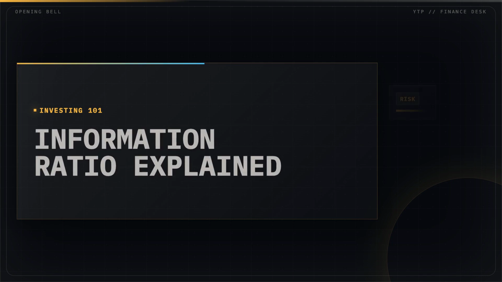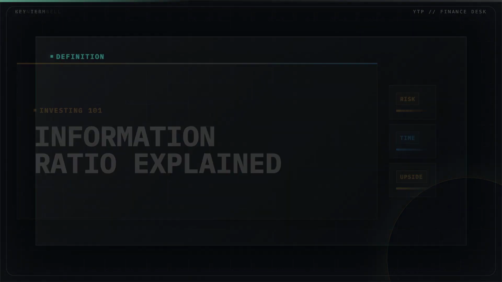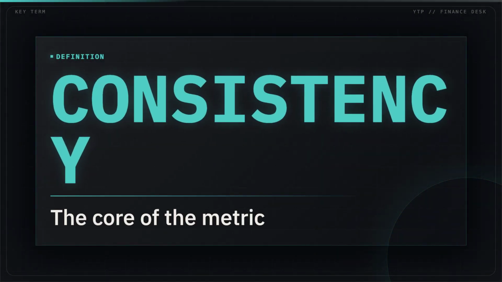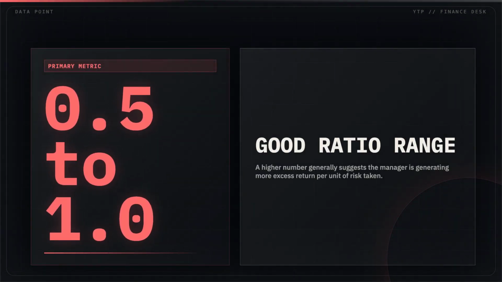Have you ever wondered how to measure if a fund manager is actually skilled or just lucky? The information ratio is the answer. At its heart, this ratio measures the consistency of a portfolio manager's performance relative to a specific benchmark, like the S&P 500. A ratio between 0.5 and 1 is often seen as good, while anything above 1 is considered exceptional